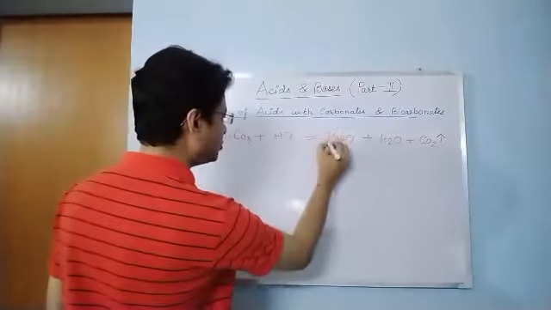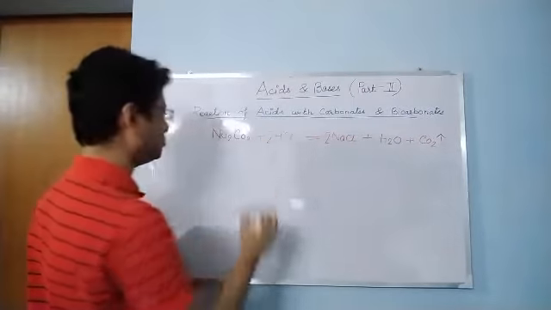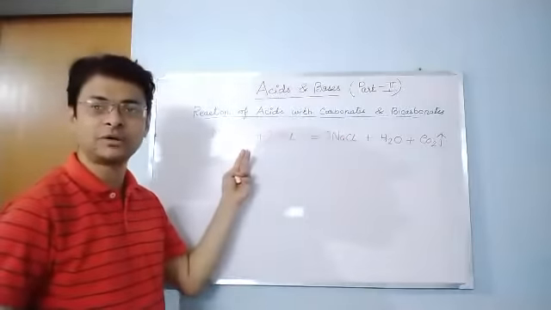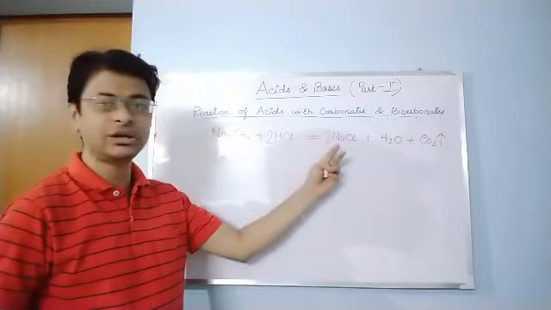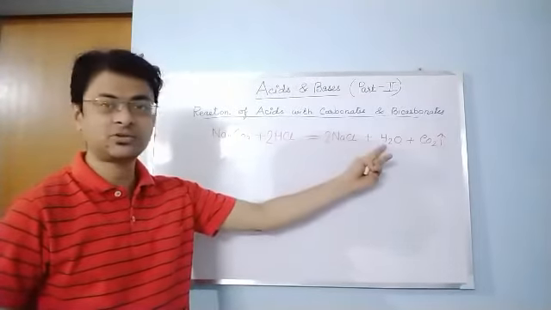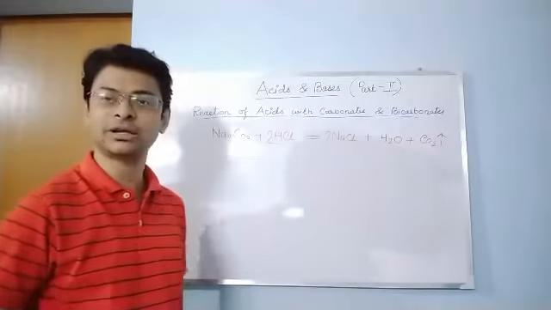Here it will be 2 and here it will be 2. So sodium carbonate reacts with an acid, hydrochloric acid, to give a salt NaCl, gives water and evolves carbon dioxide gas.